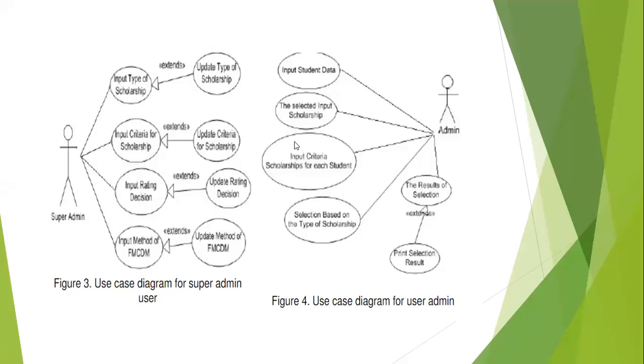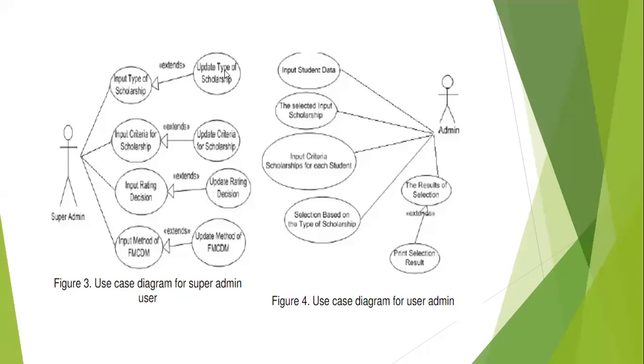Scholarship example. Here you are considering two persons, the super administrator. Here the type of scholarship, criteria for scholarship, rating decision, and method of multi-criteria decision making. Fuzzy multi-criteria, FMCDM, is fuzzy multi-criteria decision making.